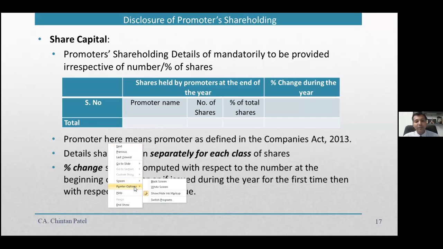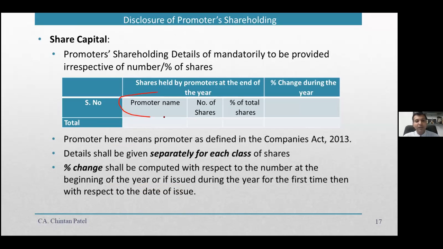So one has to be very cautious, and you see that anything on the promoters has to be part of the financial statements: number of shares, percent of total shares, and change during the year. What is the percent change during the year? These are all very crucial information for shareholders to know whether the promoter is interested or not interested, what is being done, what is not being done, and who is the promoter doing this. So this information needs to be provided.